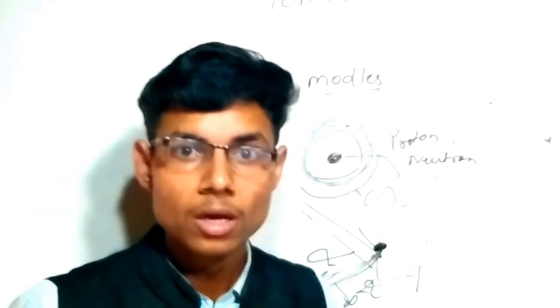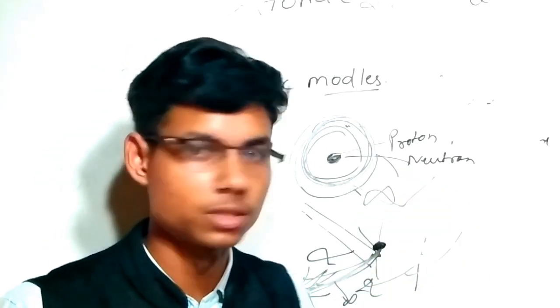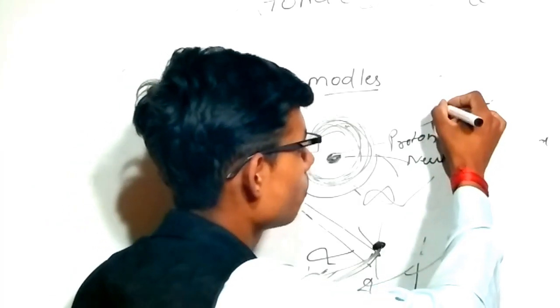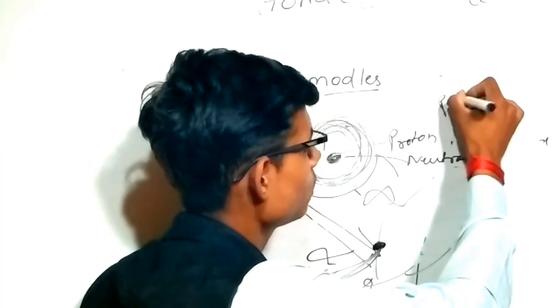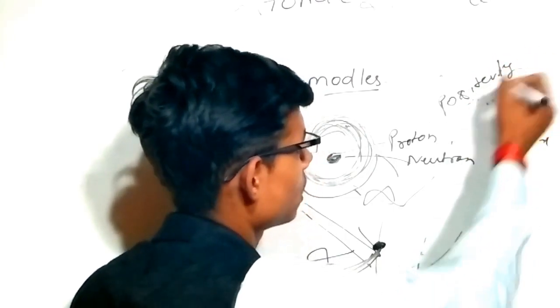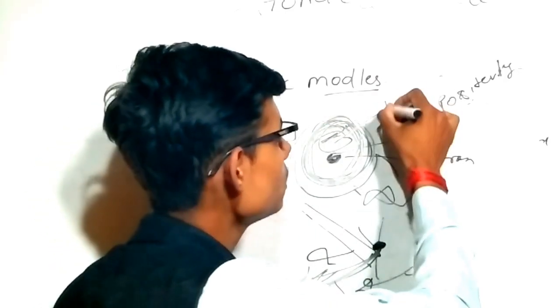But this theory was refuted by Bohr. Bohr said that any charged particle that moves around an opposite charge will lose energy, because proton is positively charged and the electron surrounding the nucleus is negatively charged.